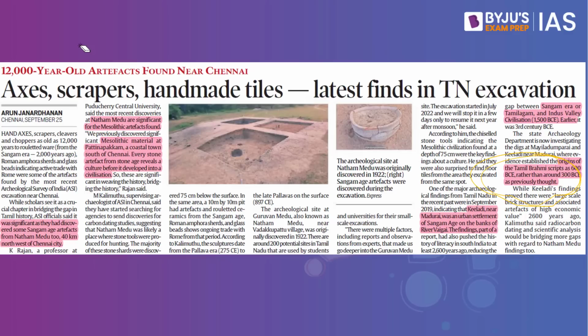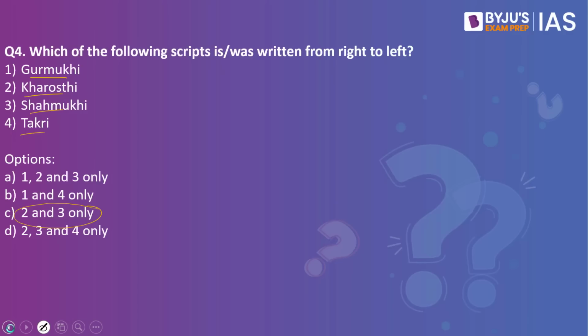When we speak about scripts, we have alphabets which are written from left to right, like in English, and there are also scripts where we write from right to left. This article is speaking about all those scripts which are written from right to left. If you look into the question, Gurmukhi is written from left to right. Then we have Kharosthi, which is written from right to left. Then we have Shahmukhi, which is written from right to left, and Takri, which is written from left to right.